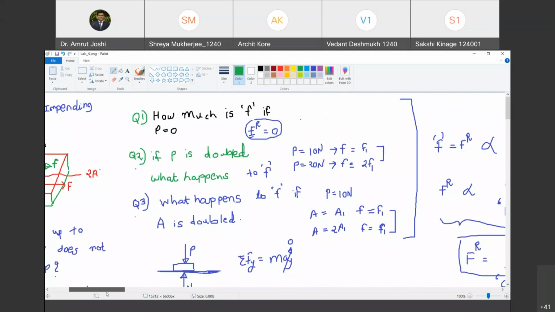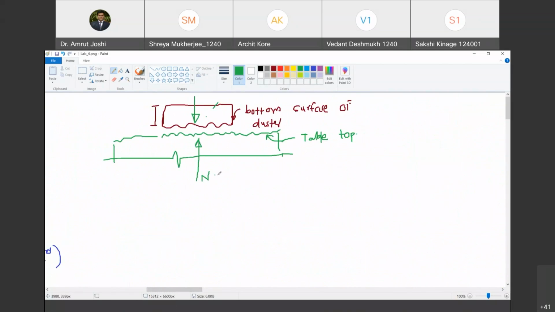So question number 1 is automatically answered. If P is equal to 0, then N is also equal to 0. Do you agree with me? Yes, sir. The moment P and N are 0, that means no doubt there are crests and troughs at the bottom surface of duster and tabletop, but they are not interlocked. Are you with me? Yes, sir. There is no tendency of interlocking at all.